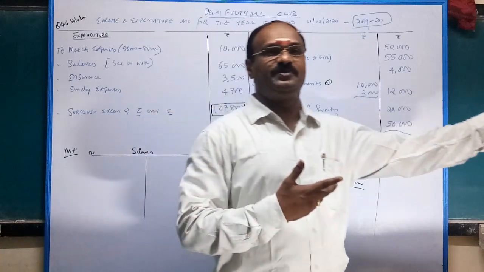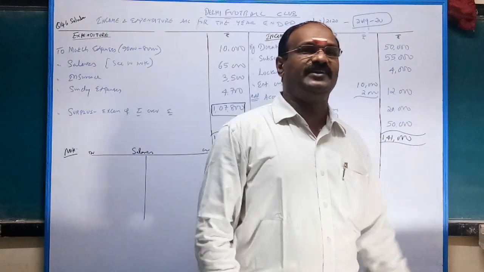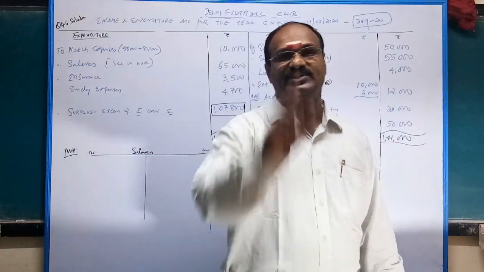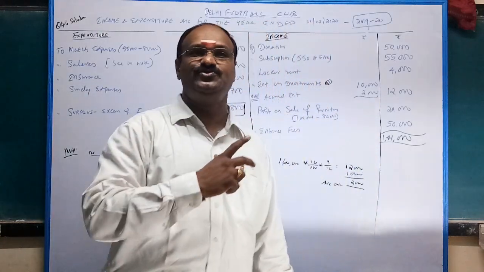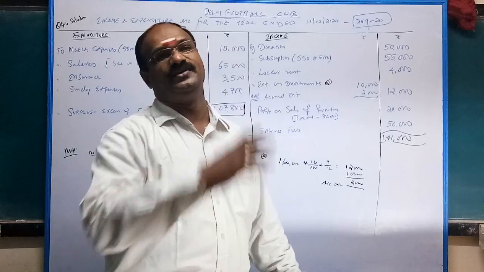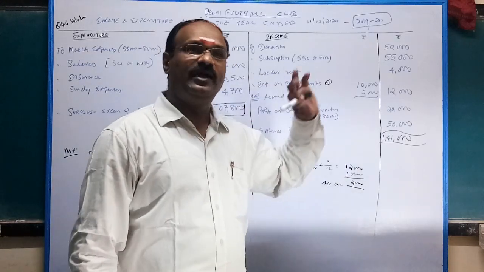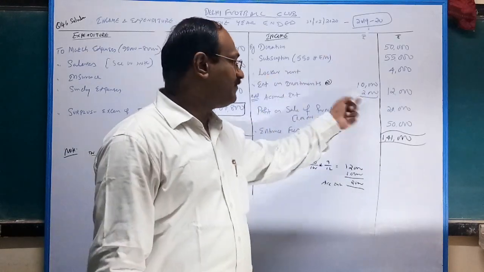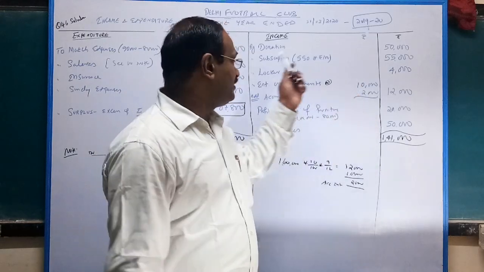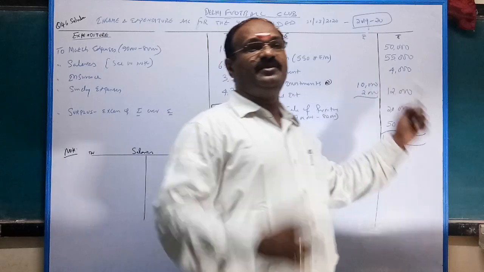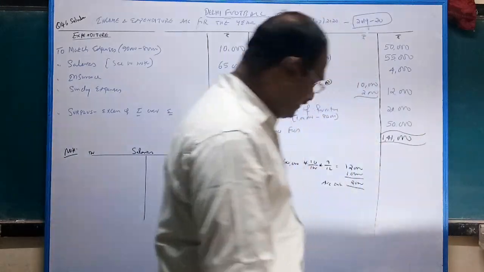Similar to the previous problem, fixed deposit interest of 4,800; out of 4,800, you received 2,400. The balance 2,400 is accrued interest. You have to add it and show it on the balance sheet as I say. Here also it is the same. This 2,000 is income. Accrued income is nothing but income, and it will appear on the asset side of the balance sheet.